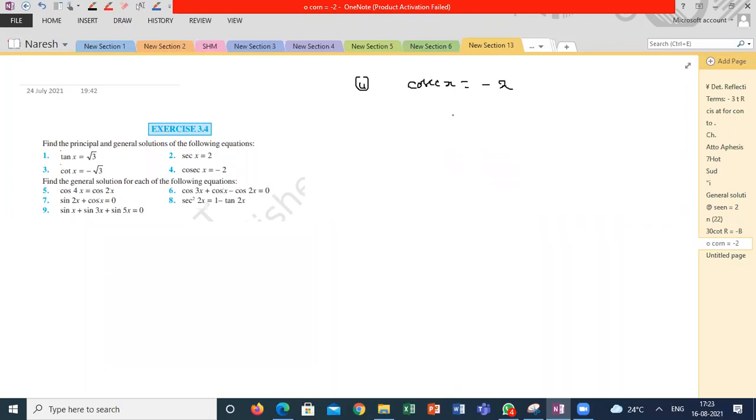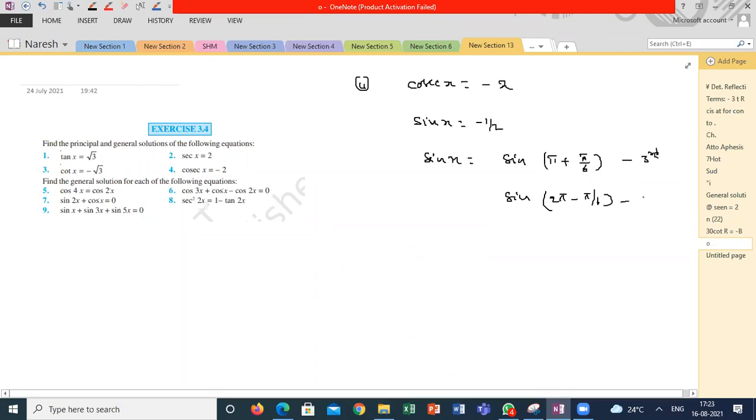Suppose you are unable to remember this one, take the reciprocal. Cosec pi by 6 is 2. So sin x is equal to sin of pi plus pi by 6 or sin of 2 pi minus pi by 6. Will you agree? Am I right or wrong? This is the third quadrant, this is the fourth quadrant. Pi plus pi by 6 or 2 pi minus pi by 6.